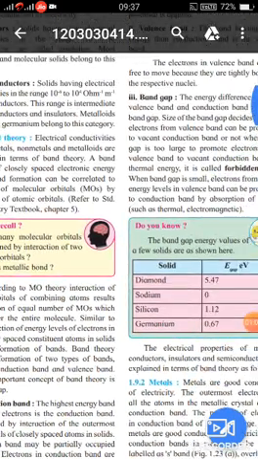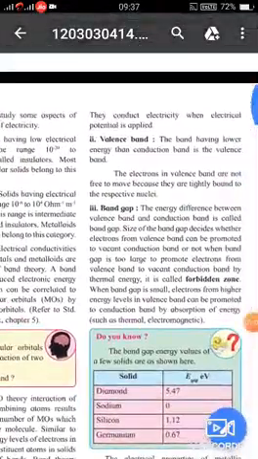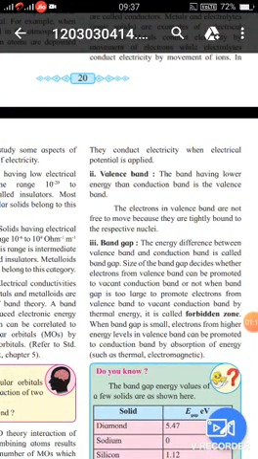They conduct electricity when electrical potential is applied. When we apply electrical potential, at that time the conduction band conducts electricity. So this is the information about the conduction band.